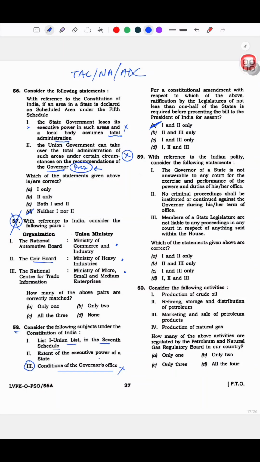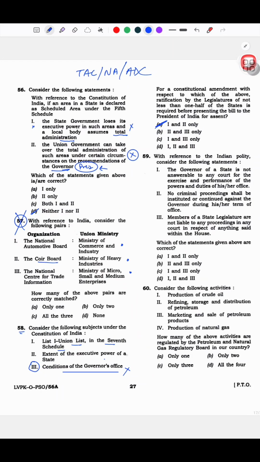In the exam, even by logic, you know this is correct, even if you don't remember. You know that for the Union List, changing the powers of any list has to be done with half ratification, right? So I was like, yeah, this is also correct, but I knew this one was definitely wrong.